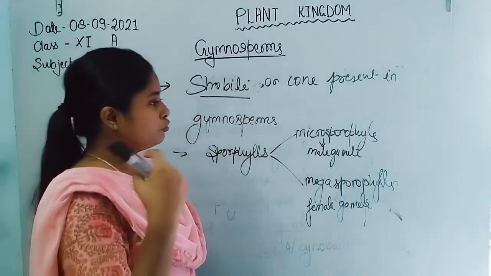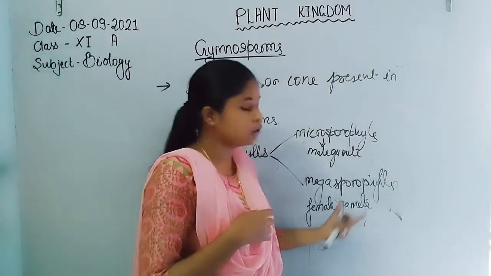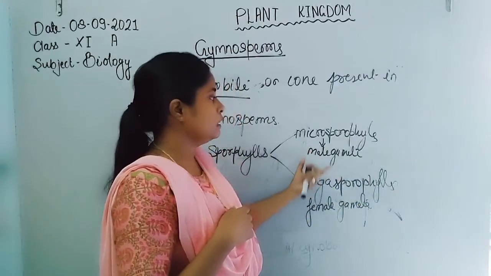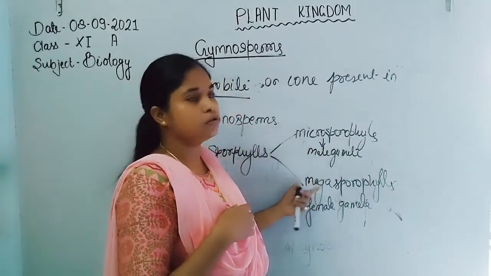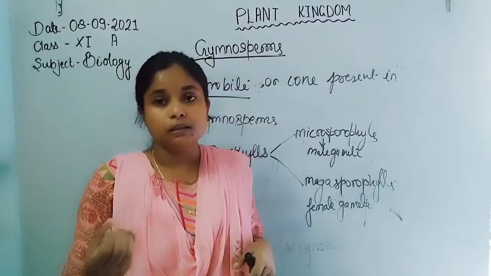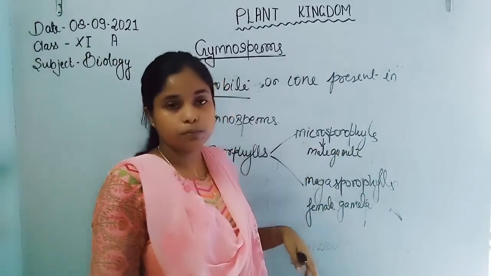But in Pinus, the female megasporophyll also represents a cone, so male already represents a cone and female also represents a cone. But in Cycas, the female is represented only by the megasporophyll.